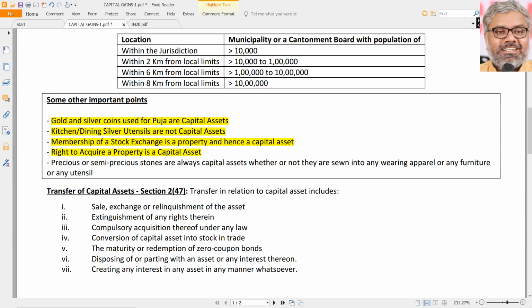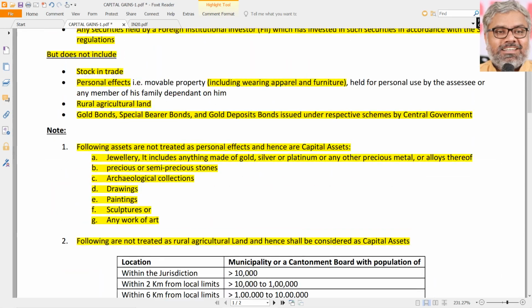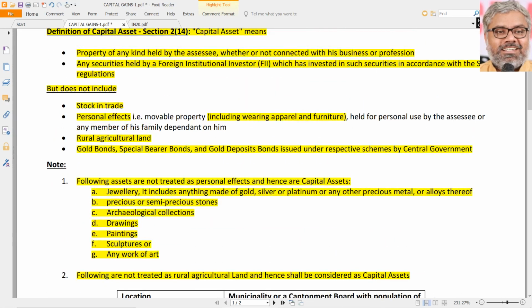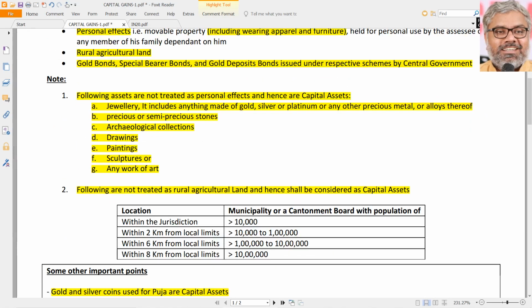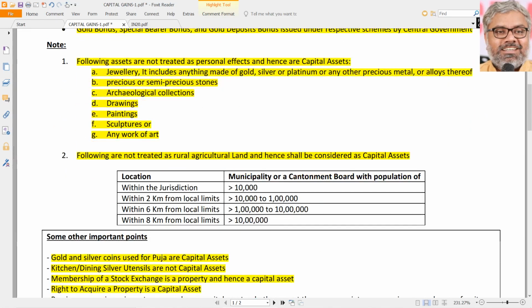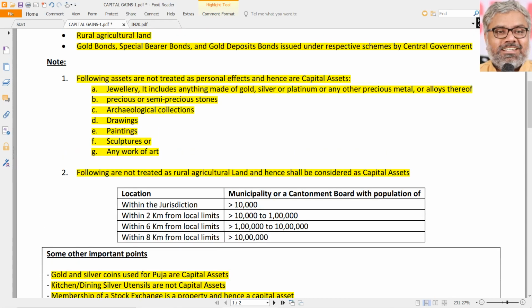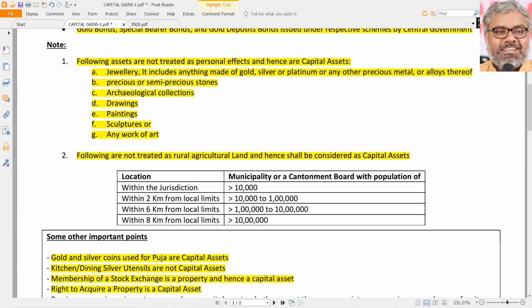Classic example of that, of course, though it is exempted, and when can it be exempted separately under the head of capital gains? First of all, it should be a capital asset, no? Then only can exemption be given later. Rural agricultural land and all, there is no exemption. It is anyway not a capital asset. It is already excluded from the definition of capital asset. Personal effects, stock in trade, gold bonds, etc. These are not like exempted incomes. Those are excluded from the definition of capital asset itself.